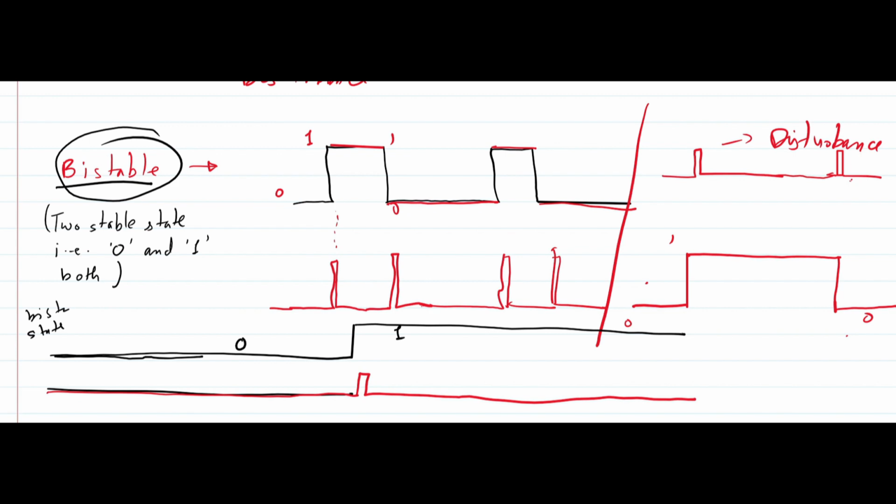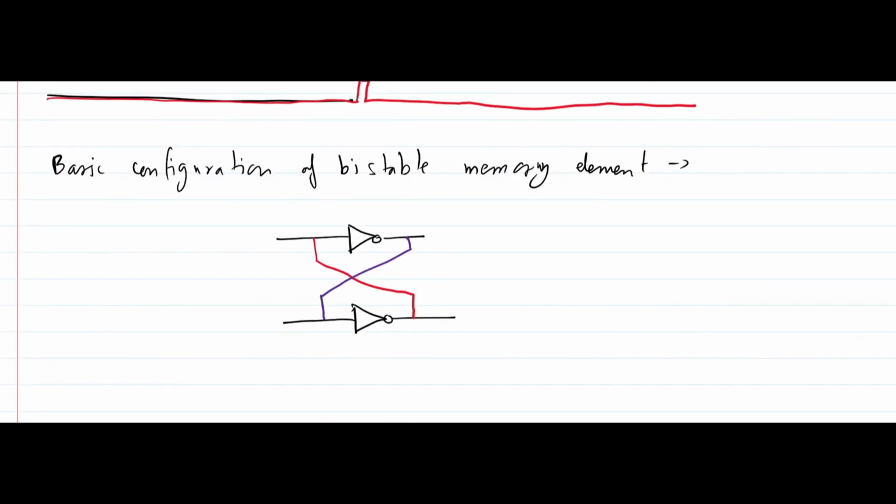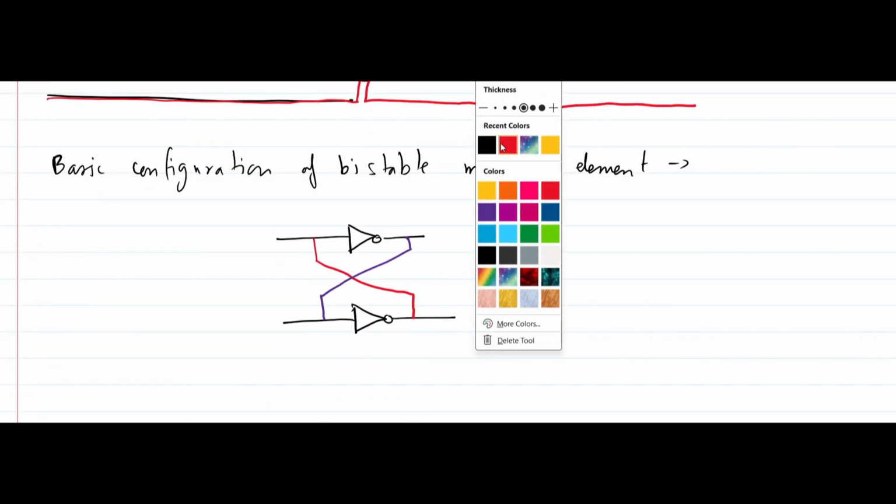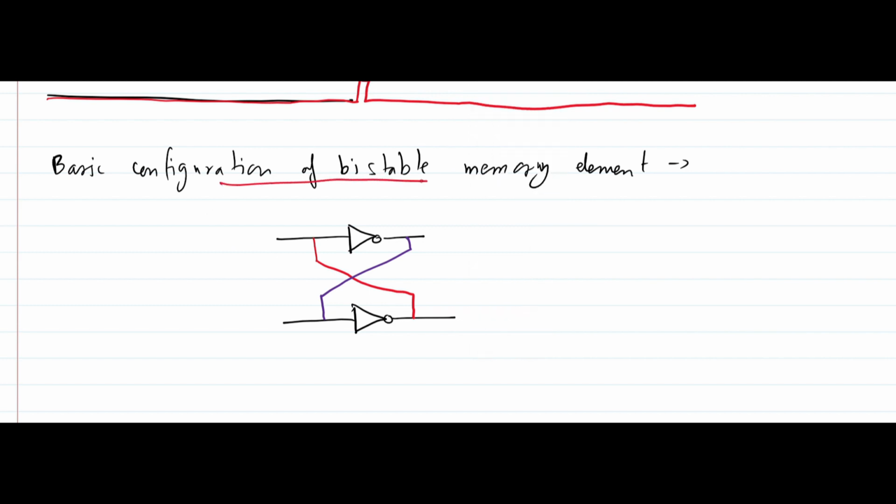Okay, so that is the basic difference between monostable and bistable circuit element, and this is the basic configuration of a bistable memory element. Here we are using two NOT gates, and suppose this input is A, this is B, this output is Q, this output is Q bar. So what happens here? If A equals 1, what happens?